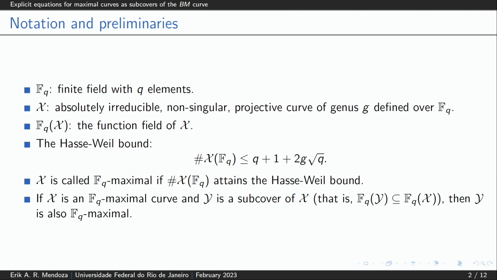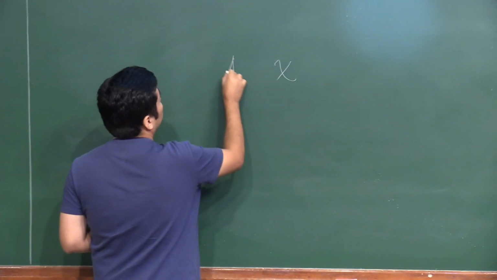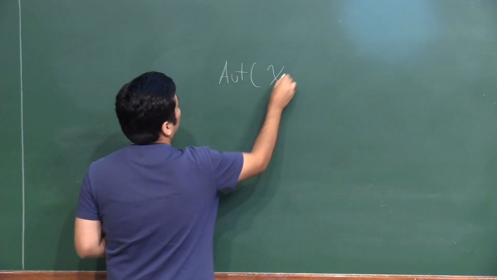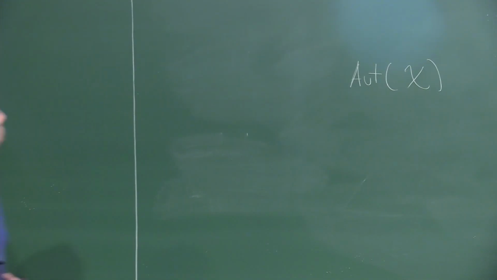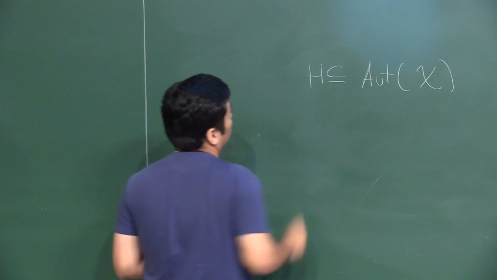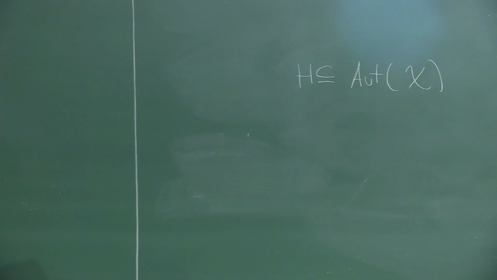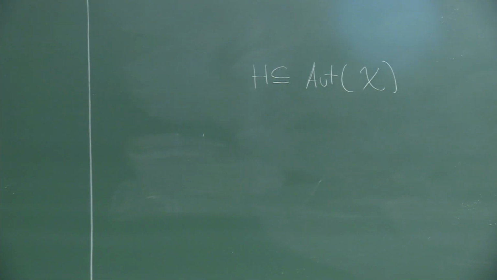For example, if we have a maximal curve X and its automorphism group, we can identify a subgroup, for example H, of the automorphism group of X, and we can calculate the fixed field of H.